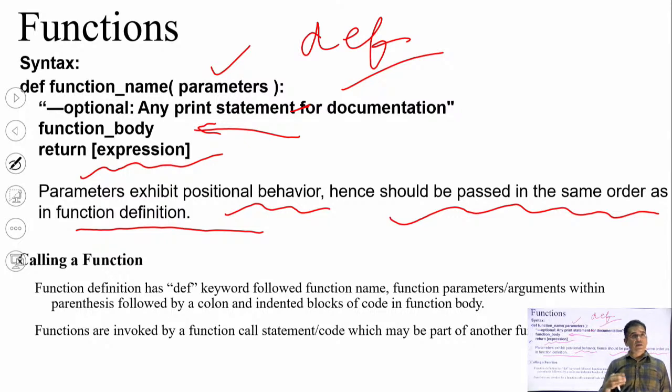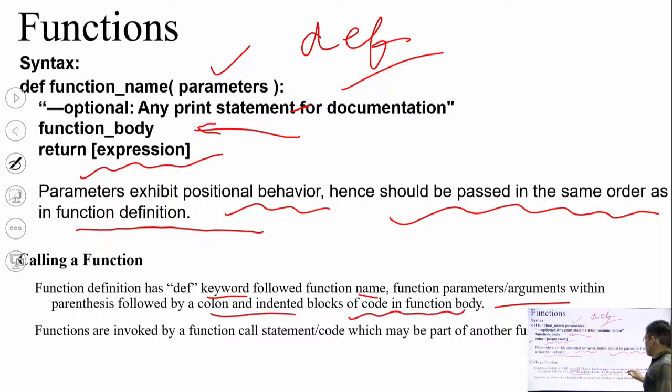So if you are passing one character or one integer type of parameter, then the order between the calling function and called function should be same. So function definition has def keyword followed by function name, function parameters or arguments within the parentheses followed by colon. Colon is given here. Then indented blocks of code.